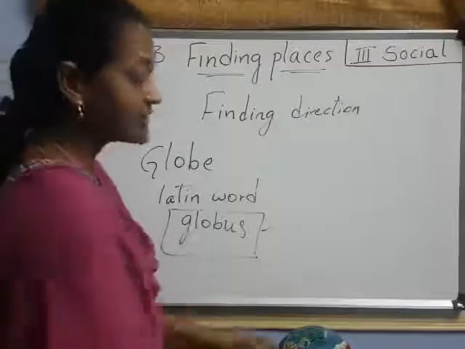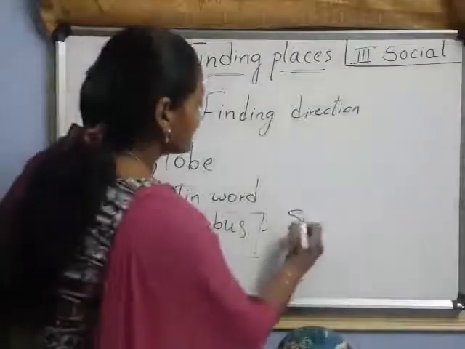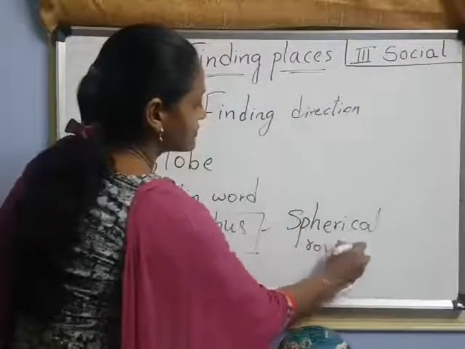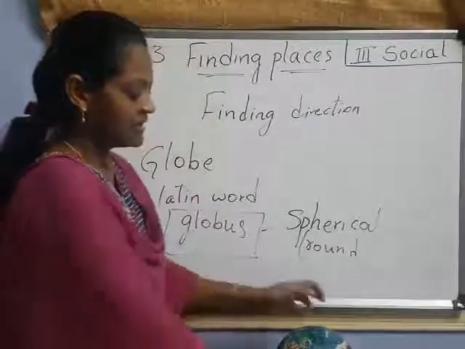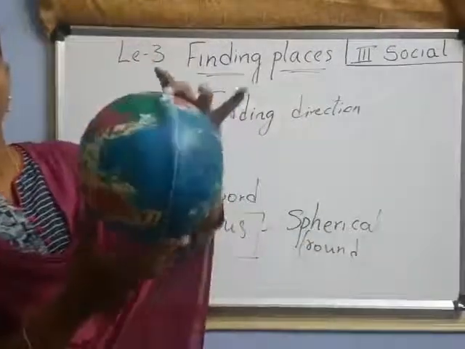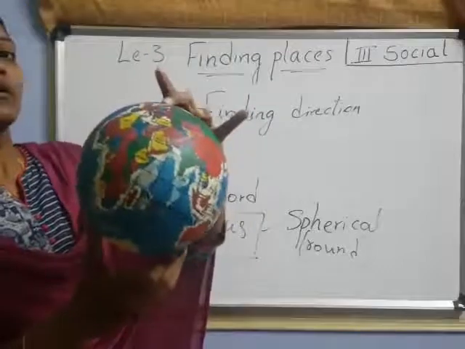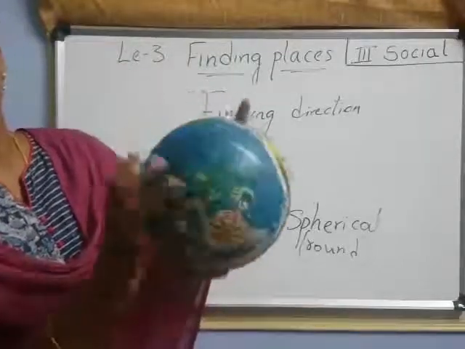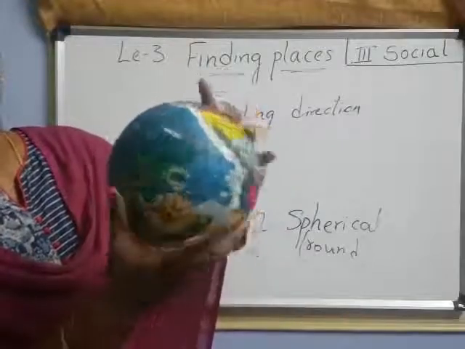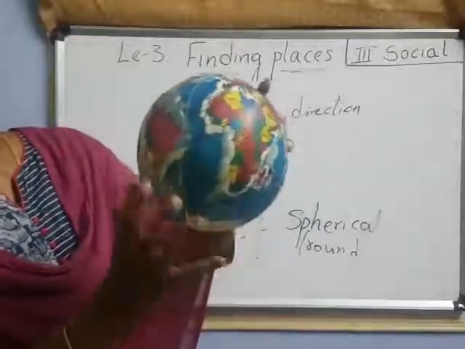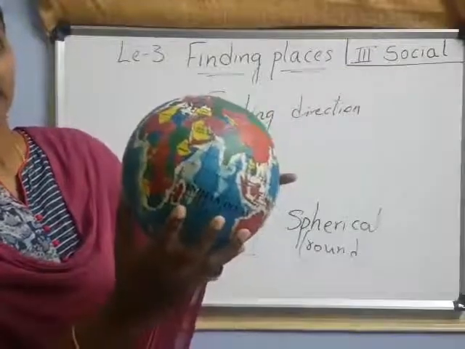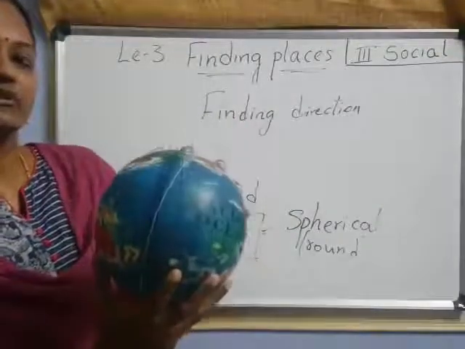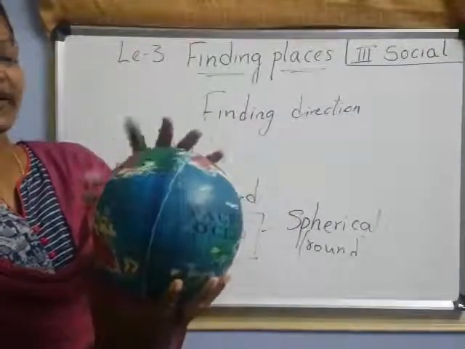Now globus means spherical. Spherical means round. How does it look? It looks like a round ball, right? See, our globe is round, right children? The globe shows all the continents and also oceans. The blue part is ocean and the remaining colors are continents. So the globe shows continents and oceans.